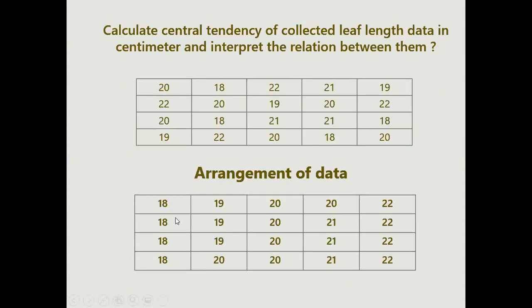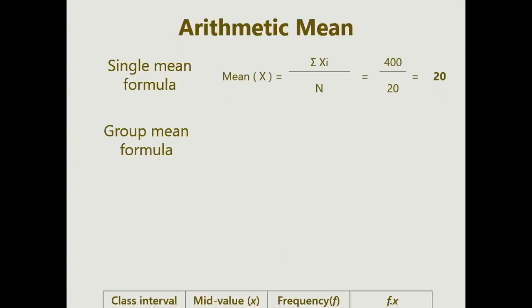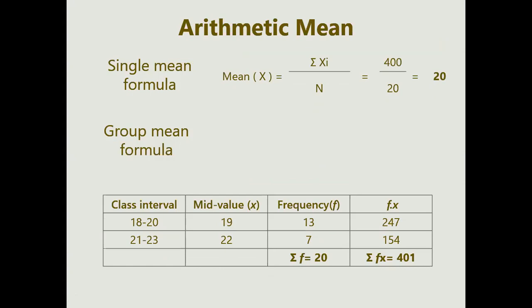Like when you say the lowest here is 18 and the highest value is 22, you have to make classes, like a group, starting from 18 and ending at 22. It can be earlier also, meaning you can make a class from 17 and end with 25 also. It's just that you have to consider all this data in a group.